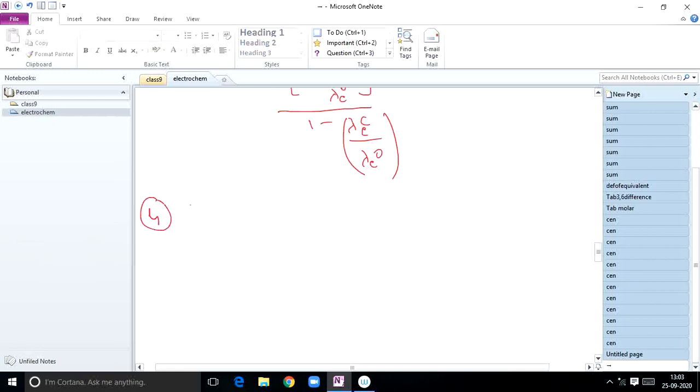So fourth application, that is calculation of solubility products.